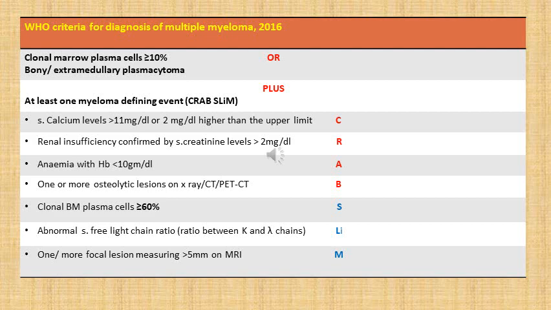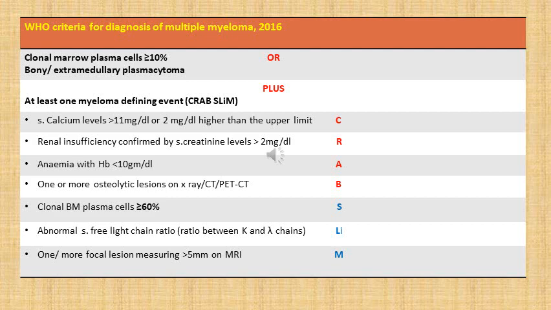So one or more can be there, but we require at least one of the myeloma defining events plus either of the above two things, which is clonal bone marrow plasma cells equal to or more than 10%, or presence of a bony or extramedullary plasmacytoma. So these are the WHO criteria for diagnosis of multiple myeloma.